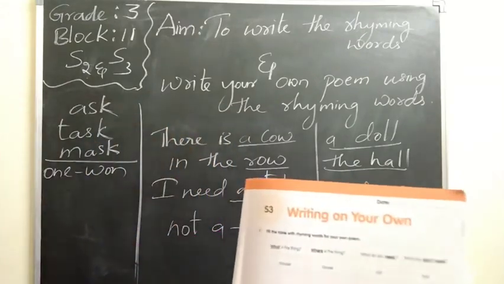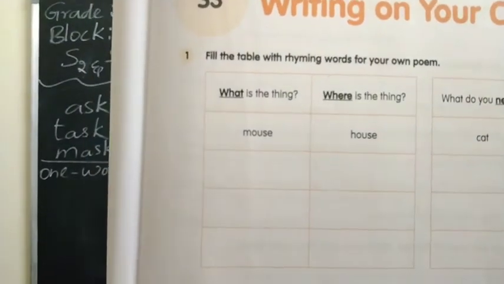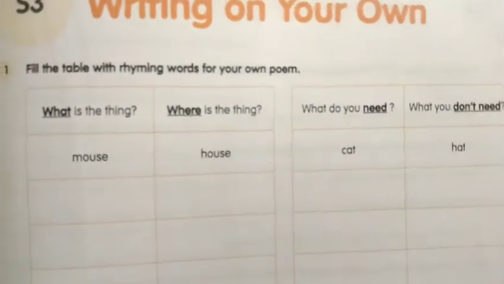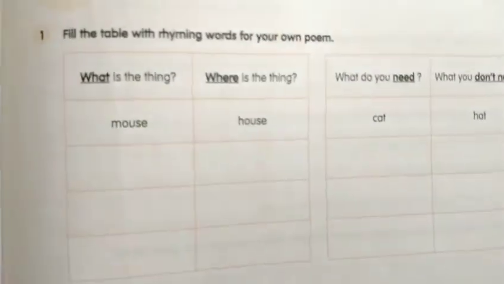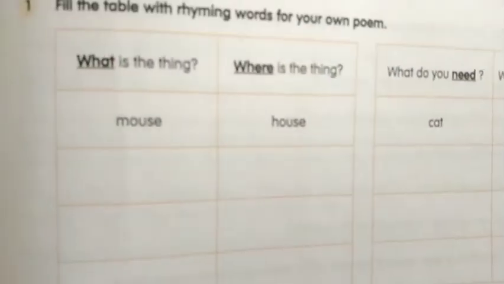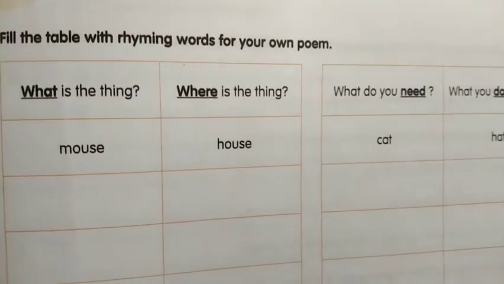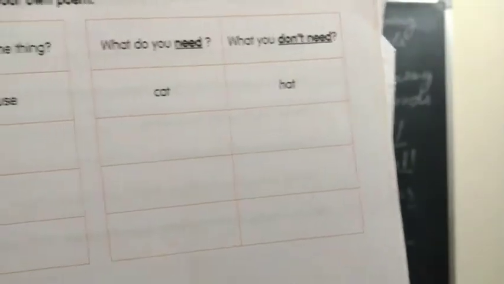Now if you see your volume page number 17, try to see, fill in the blanks with rhyming words for your own poem. See, what is the thing and where is the thing? So here we can say that mouse is the thing which is there in the house. Now what do you need? You need a cat, not a hat.